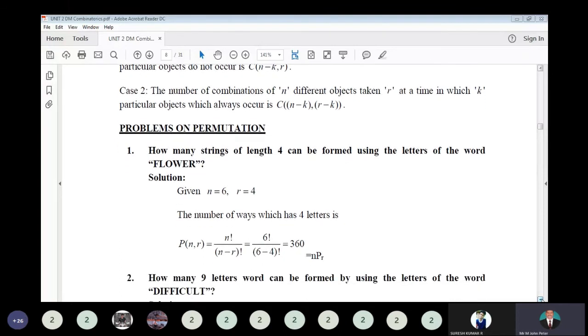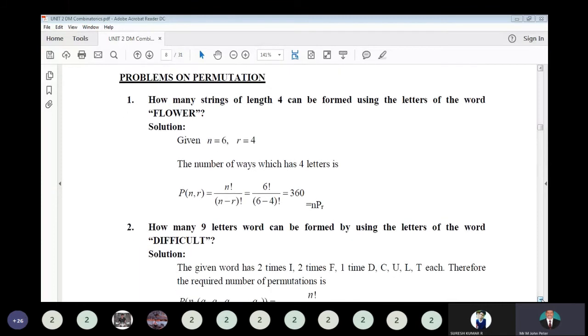So now, permutation problems. Here we see how this concept is applied in a problem. How many strings of length 4 can be formed using the letters of the word CLEVER? So n equals 6.